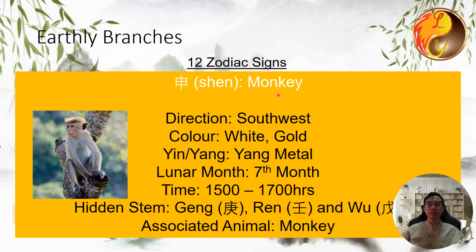Shen represents the monkey. It is associated with metal, with the direction being southwest and the colors white and gold. It is yang metal. It corresponds to the 7th month of the lunar calendar, and its time is from 3 p.m. to 5 p.m. The hidden stems for Shen are: the primary stem is Geng, the middle stem is Ren, and the residual stem is Wu. The associated animal is the monkey.